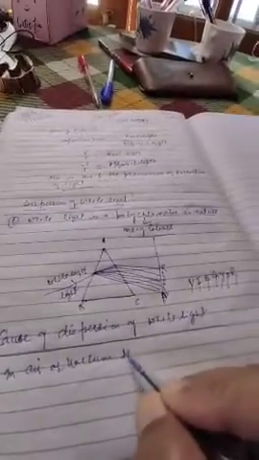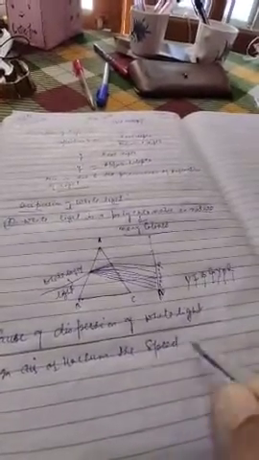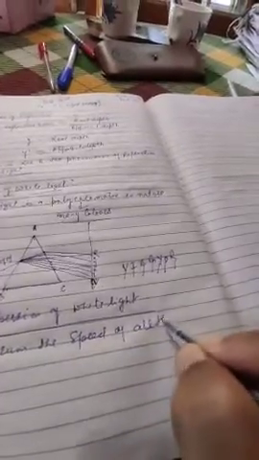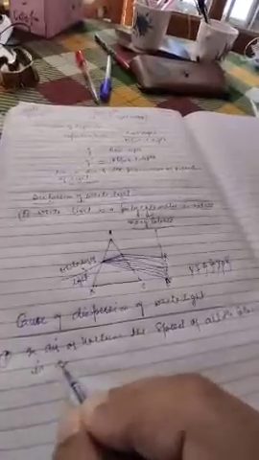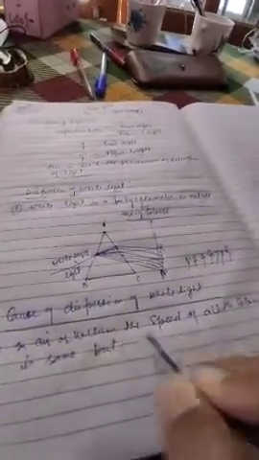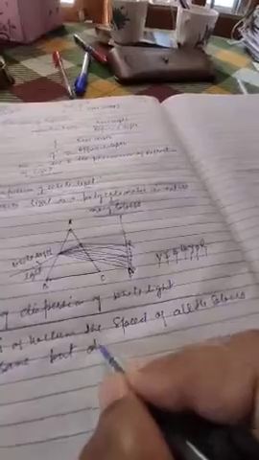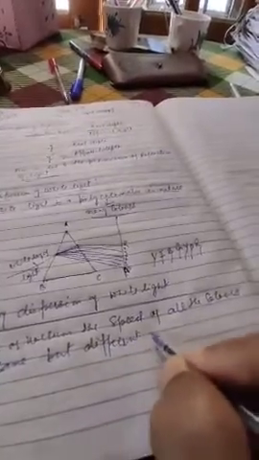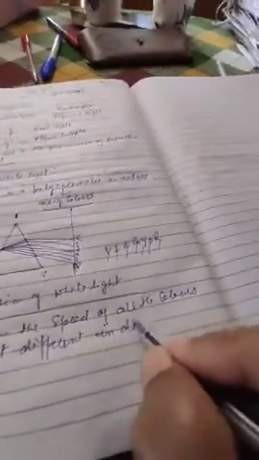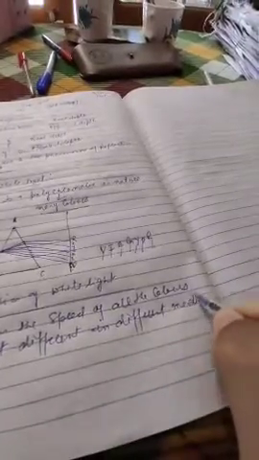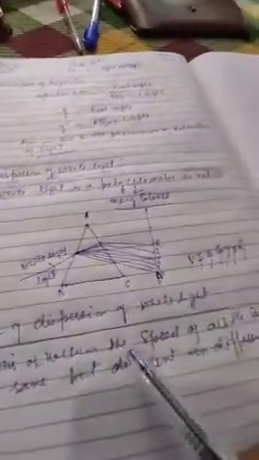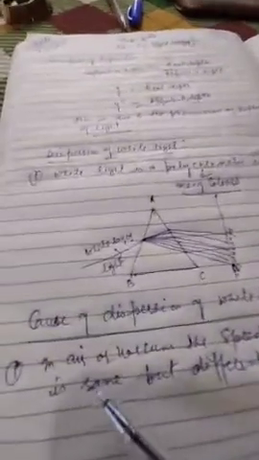the speed of all the colors is the same. What? Different in different media. In air or vacuum the speed of all the colors is the same.